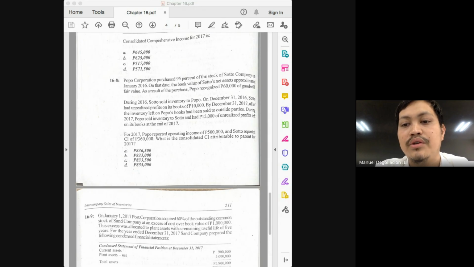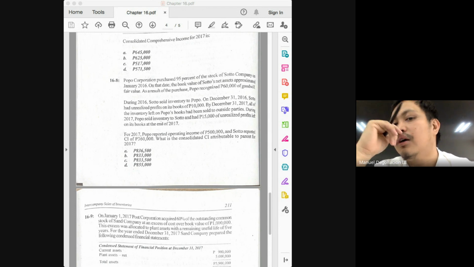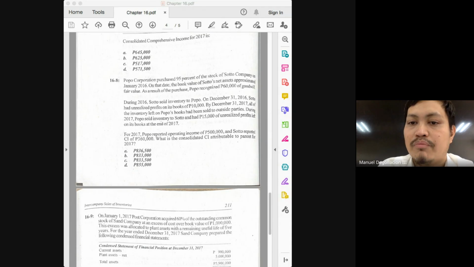So it's very frustrating if you cannot remember these two things. What are the two things you need to solve for consolidated income? Income of the parent from its own operations and the adjusted income of the subsidiary. Are we given the income of the parent? It's 500,000. And then what is the problem? This is when you will have to go over the problem to filter out useless information from relevant information.